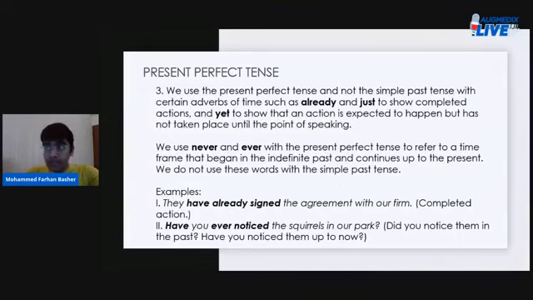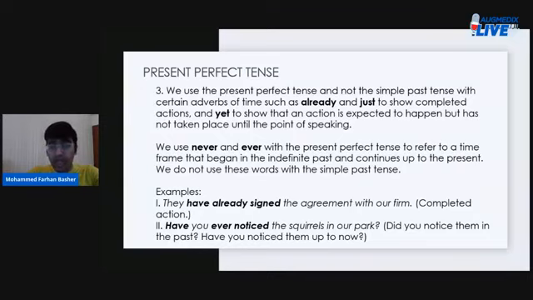And we use the adverb of time yet to show that an action is expected to happen but has not taken place until the point of speaking, right? Okay.